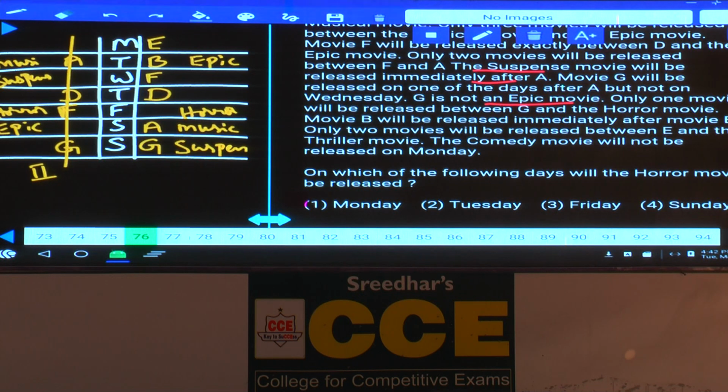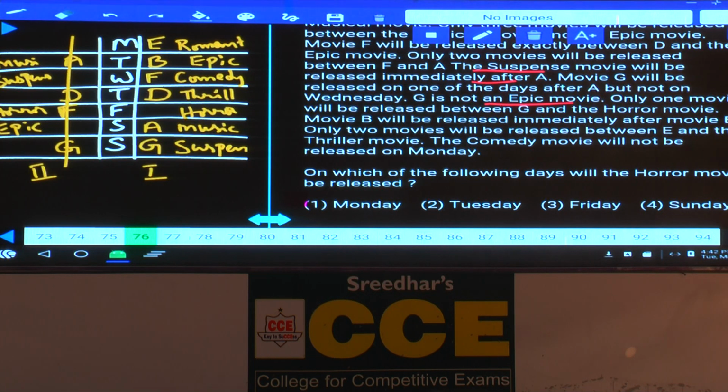And in this one, only two movies will be released between E and thriller. Now between E and thriller we must have exactly two movies. Exactly two between E and thriller, hence the thriller movie must be released on Thursday. And next, the comedy movie will not be released on Monday, hence comedy must be on Wednesday. Then what else is left over here? The romantic movie is left over, and that must be on Monday.